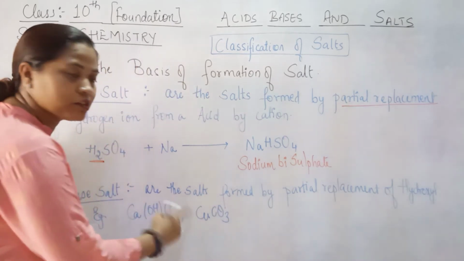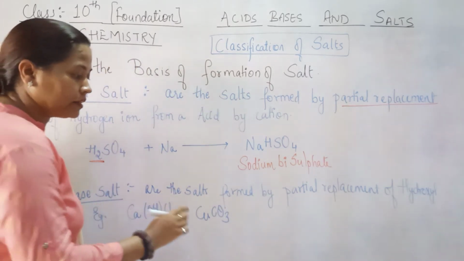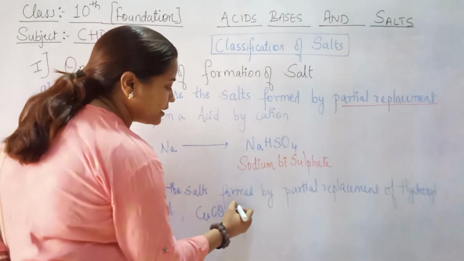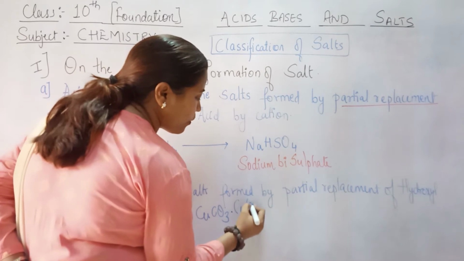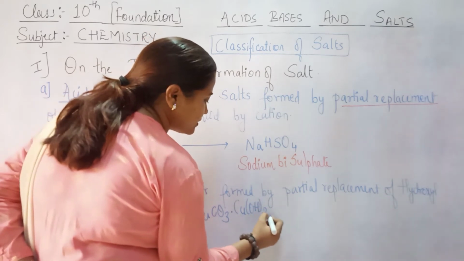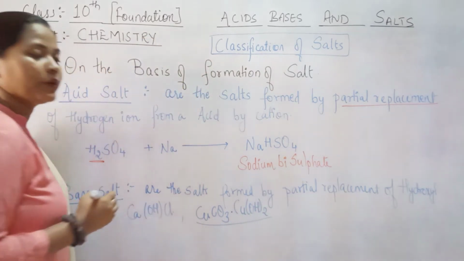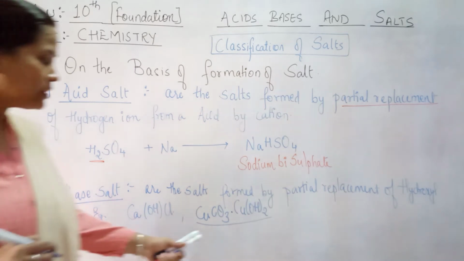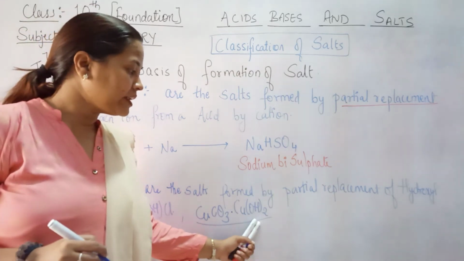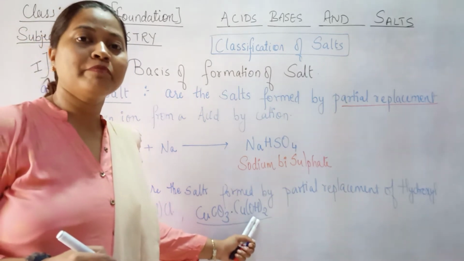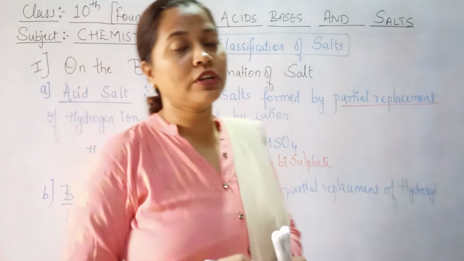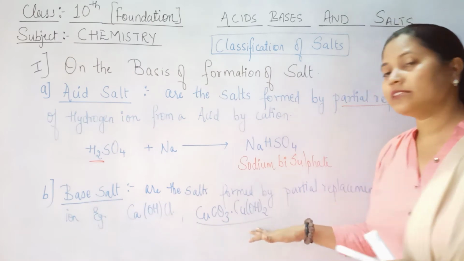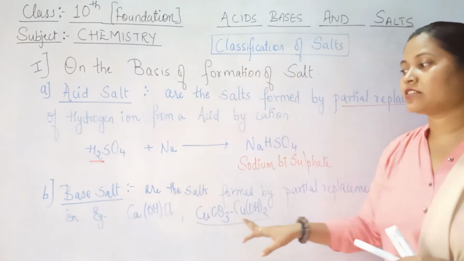CuCO3 is copper carbonate, but when it is basic in nature, it is CuOH twice attached with the same. Since in this complete salt there is OH minus ion present, it will again be able to neutralize an acid. Hence this is a base salt.